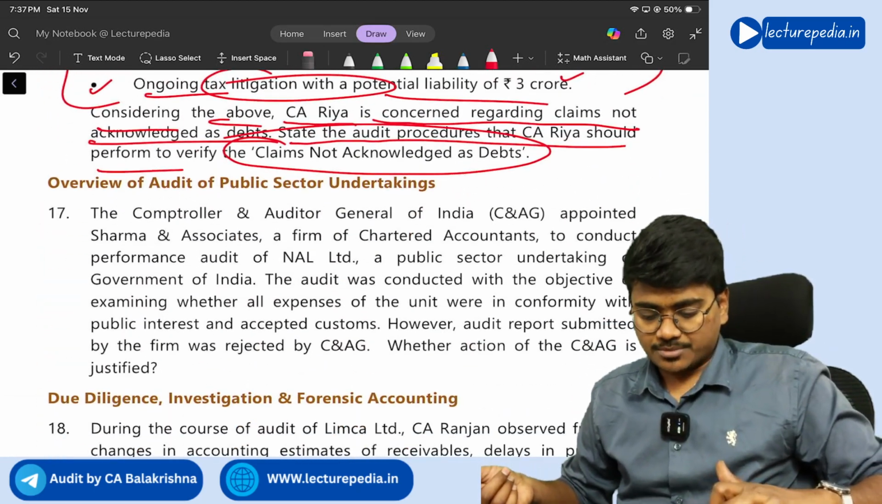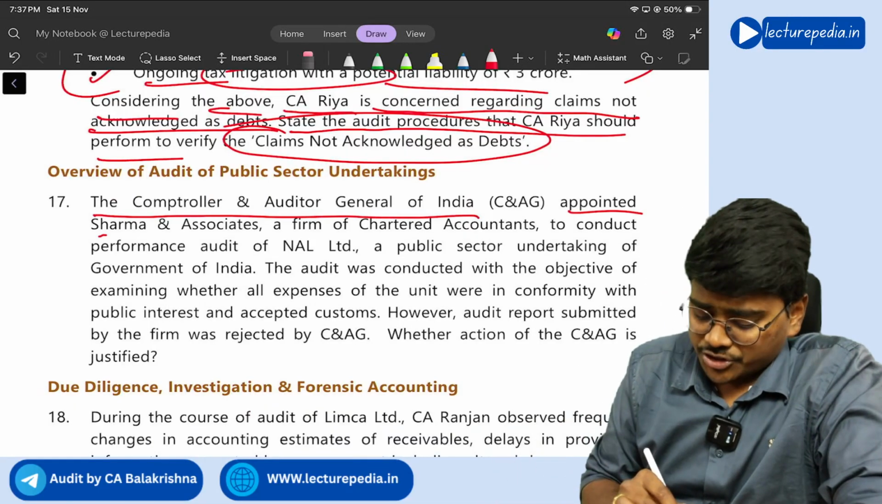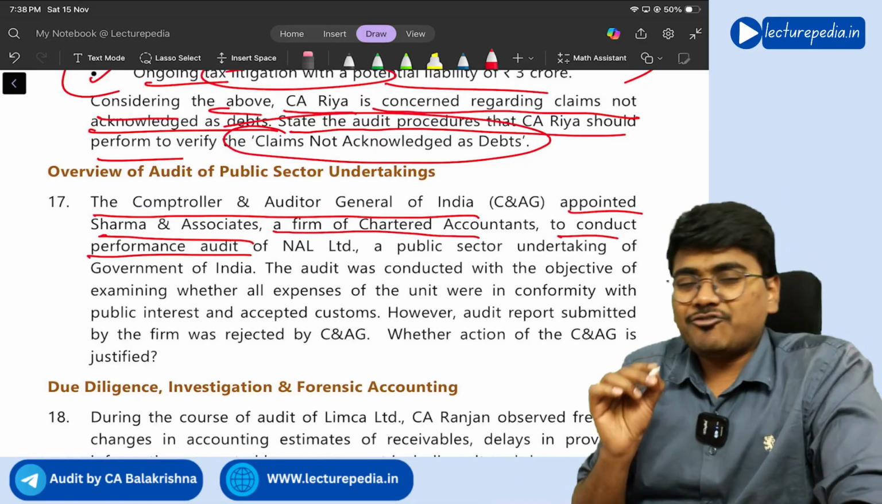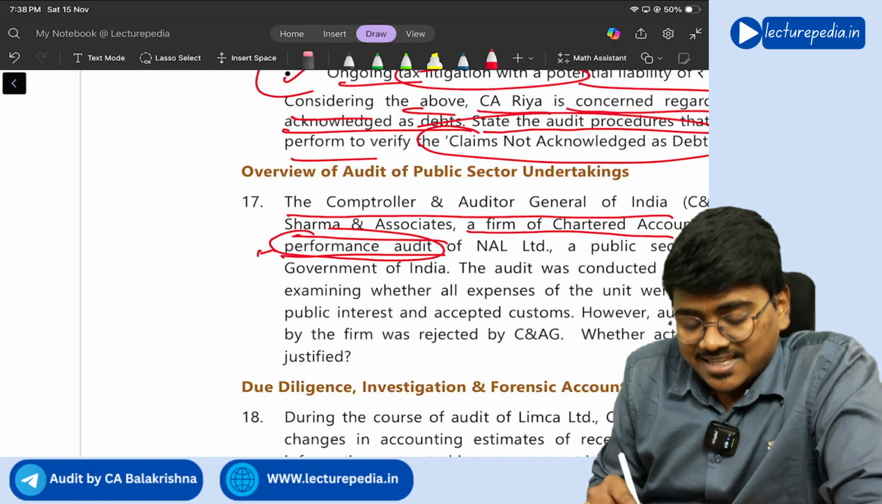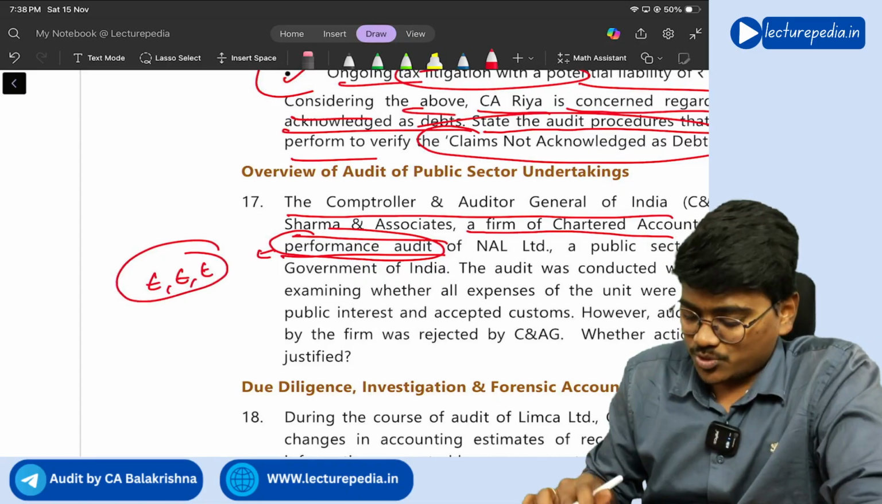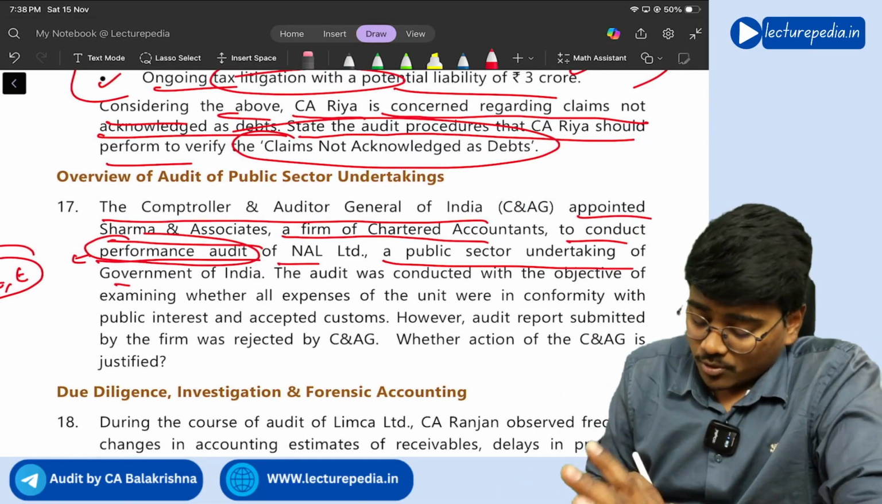Next question, question number 17. Comptroller and Auditor General of India appointed Sharma and Associates, a firm of chartered accountants, to conduct performance audit. So in performance audit, what will you see? There is economy, efficiency, effectiveness. These three things you need to see. Of NAL Limited, a public sector undertaking of Government of India.